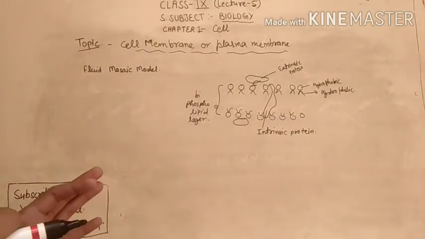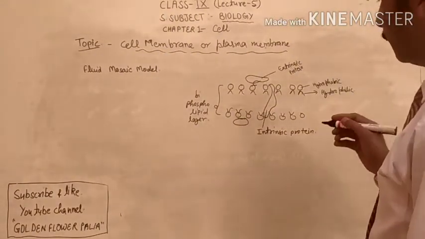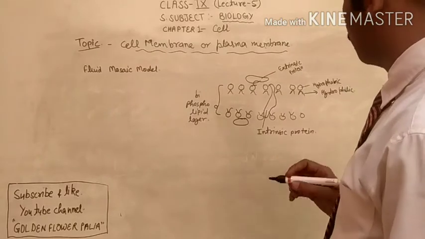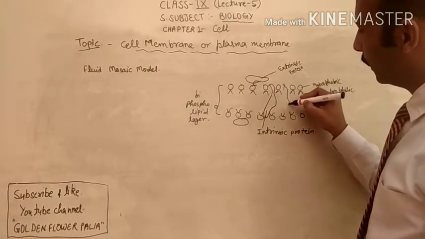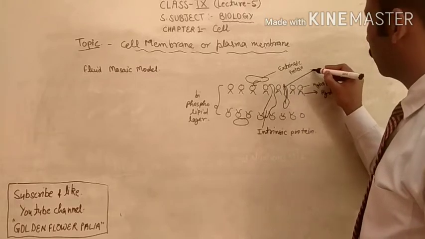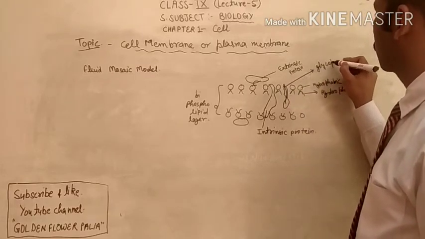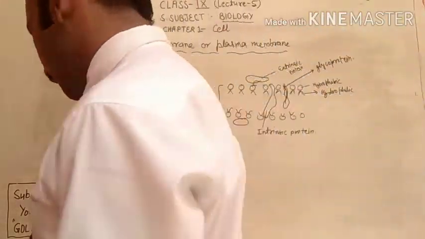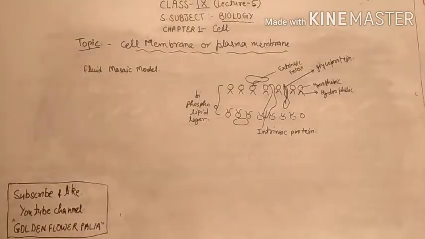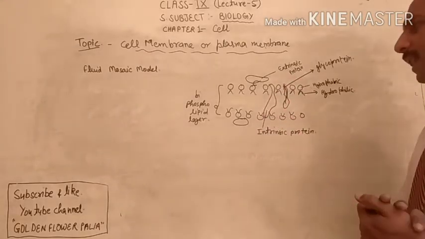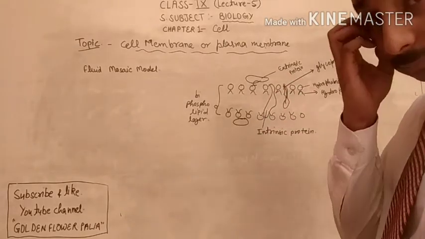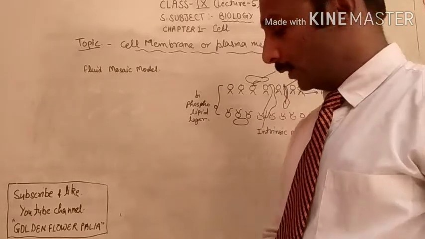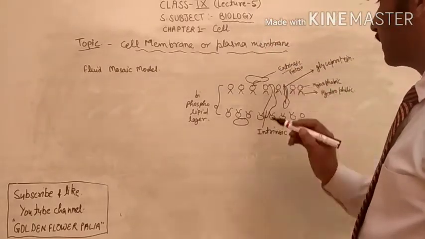I have given you a very simple and typical diagram related to the fluid mosaic model. Somewhere special types of proteins are present, for example here you can see they are called glycoprotein. As before this topic we have discussed that plasma membrane is 60% made up of protein. So you can look here, the maximum part of this classic structure is the proteinous part.